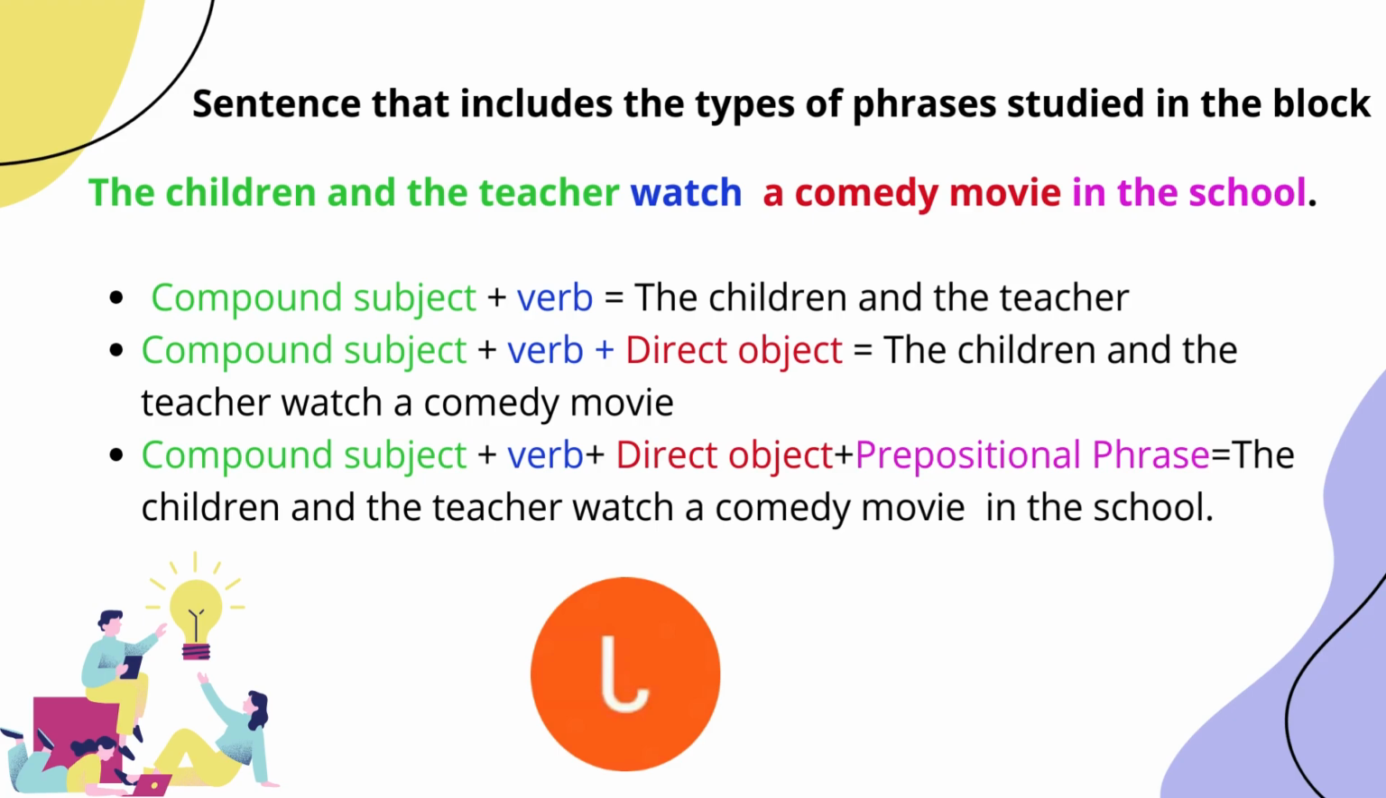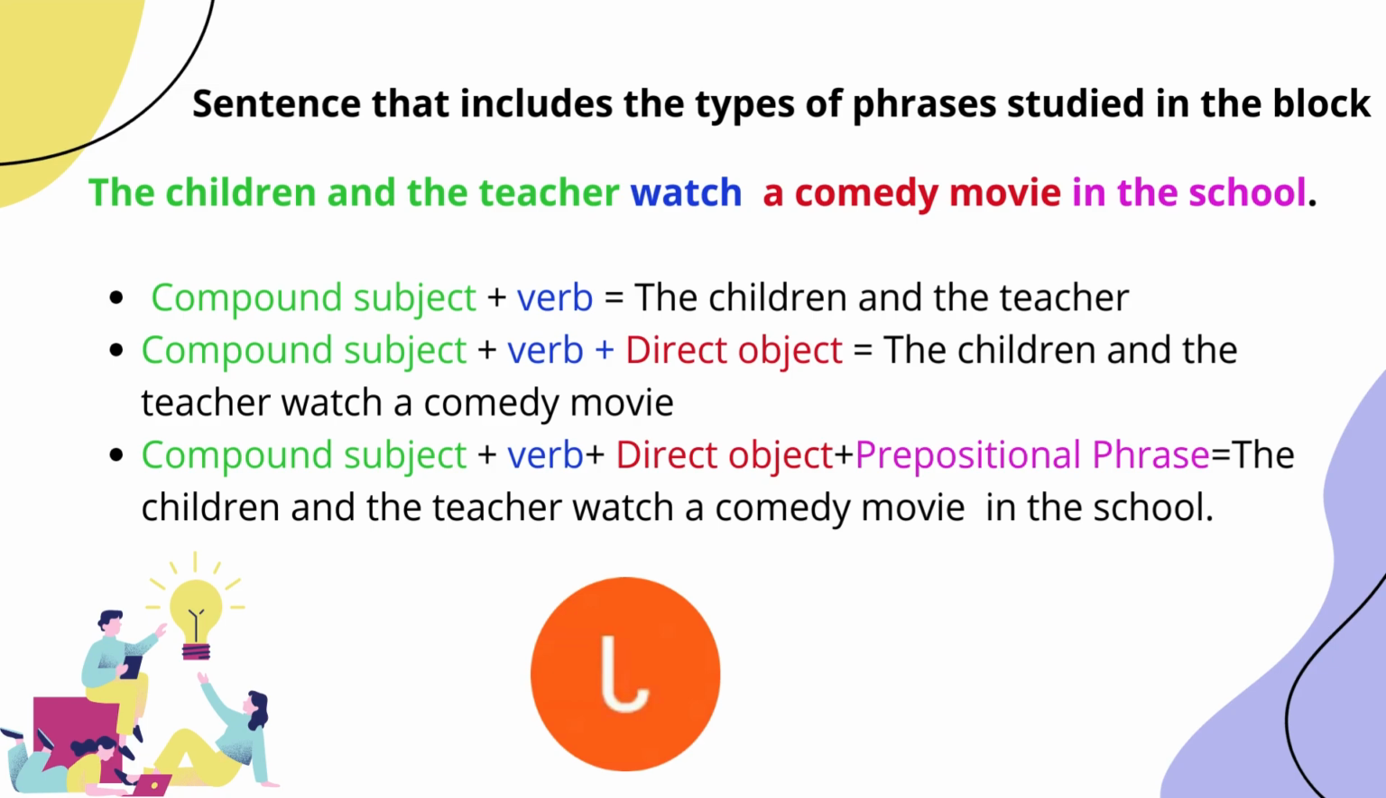And on the last page of this activity number 3, we have a sentence that includes the types of phrases studied in the blog. So I have created the next sentence. The children and the teacher watch a comedy movie in the school. In the first part of this sentence, we have a compound subject, the children and the teacher. The children is the first subject and the teacher is the second subject. They create a compound subject.